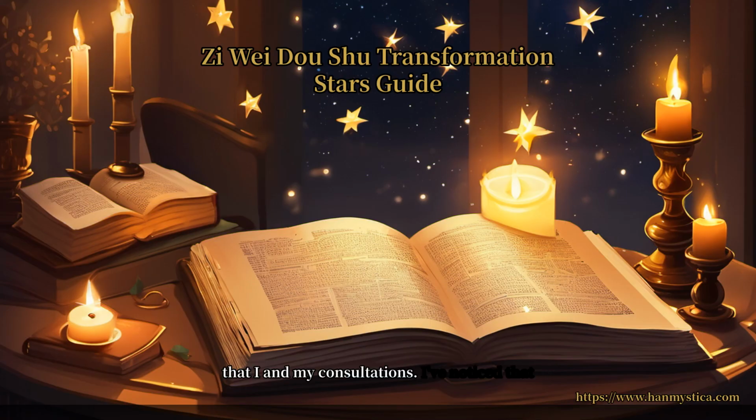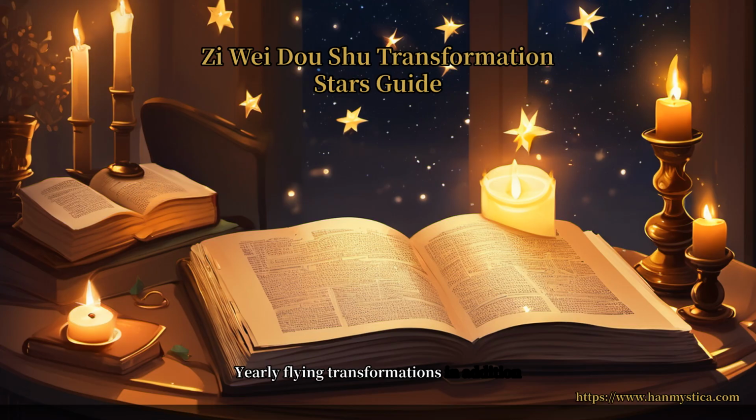In my consultations, I've noticed that people with Hua Lu and Hua Quan in their life or career palaces tend to be more outwardly successful, while those with Hua Ku often have quieter but more respected accomplishments. Hua Ji in the life palace is challenging but often corresponds to people with deep character. They've struggled and grown from it. The transformations don't determine your fate. They show you where your energy naturally concentrates and where effort is needed.